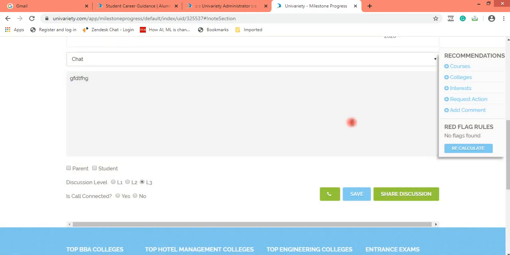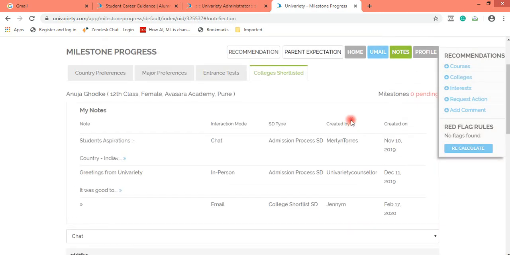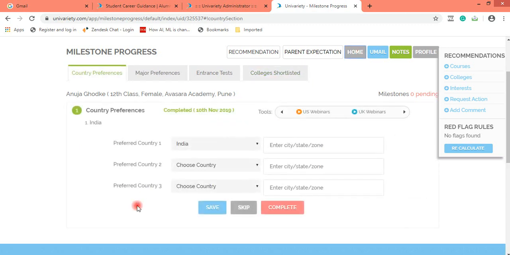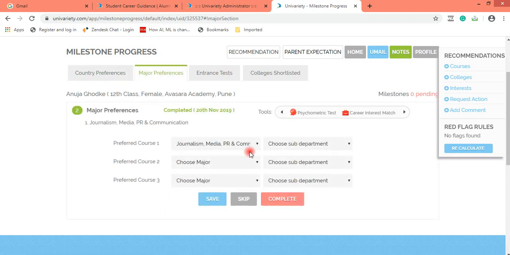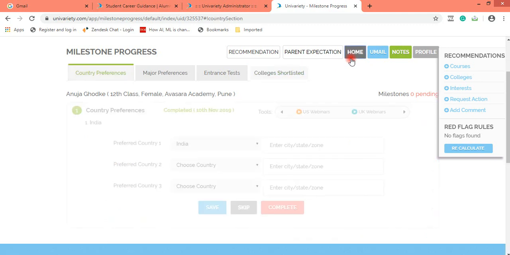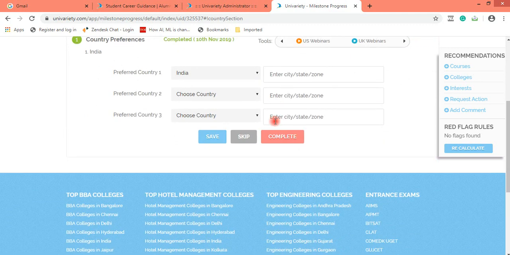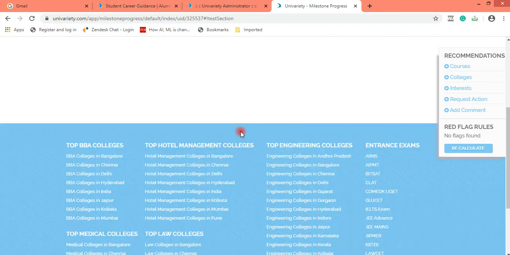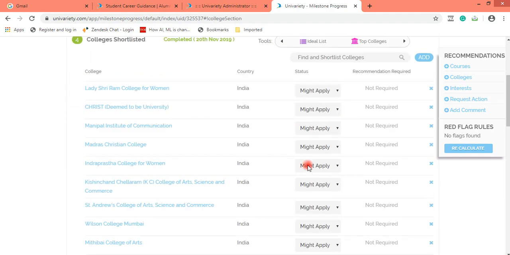Okay. For milestones updation for grade 11 and 12, I repeat, for grade 11 I'm looking at mandatorily getting the country and the course updated. If the course choice is pretty simple and the student is absolutely clear, then you can go ahead and shortlist colleges also. For grade 12, whether the course choice is clear or unclear, bring the student to a point where at least the student has filtered on two courses.